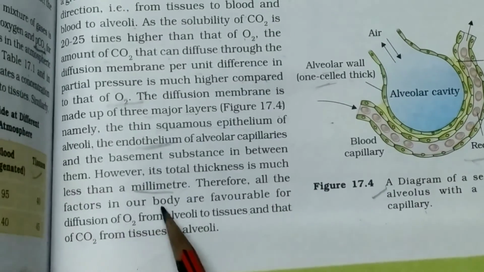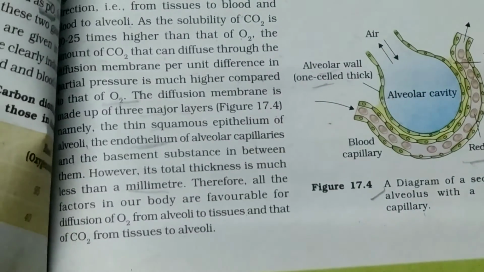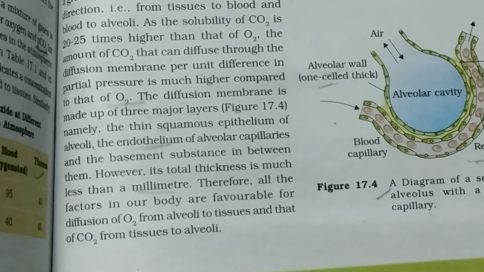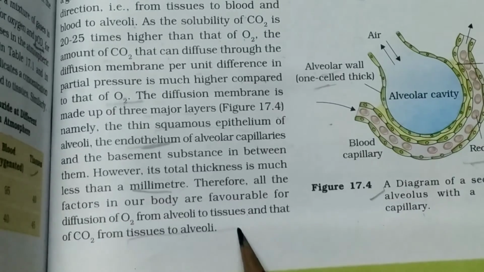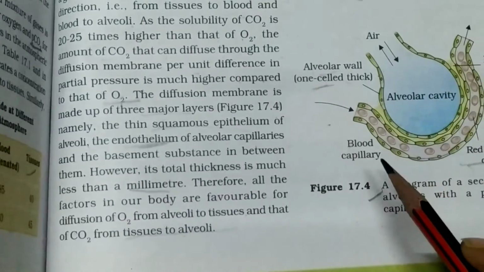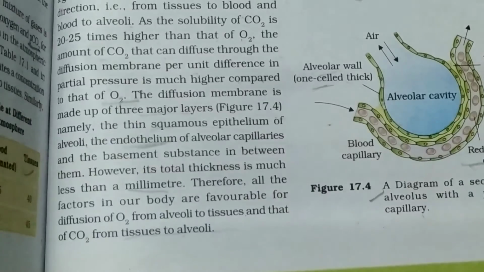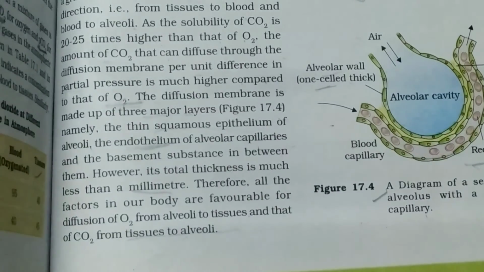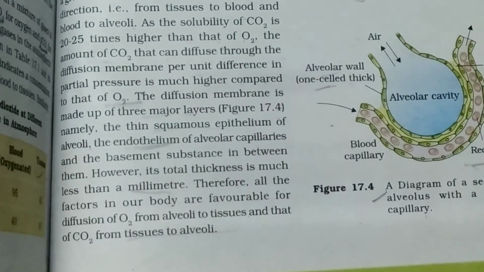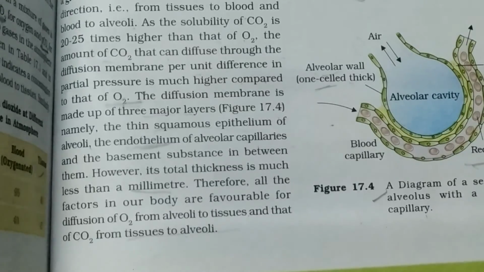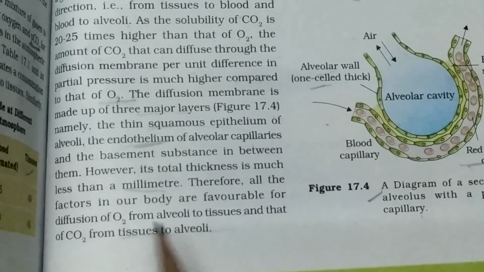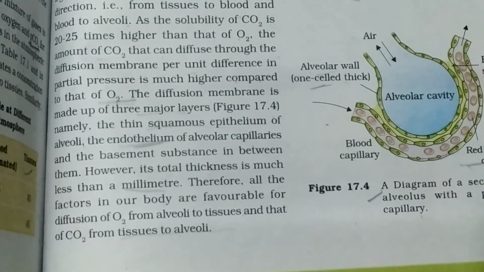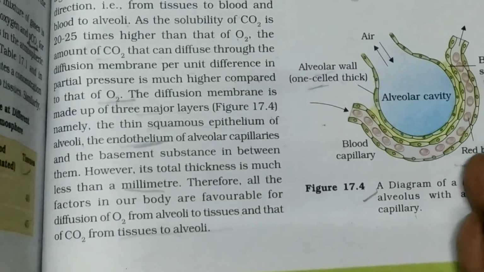All factors in our body are favorable for the diffusion of oxygen and carbon dioxide, and these factors cause oxygen and carbon dioxide to diffuse properly. First, oxygen passes from the alveoli to the blood and from the blood to the tissues, and carbon dioxide is released from the tissues to the blood and then from the blood to the alveoli.